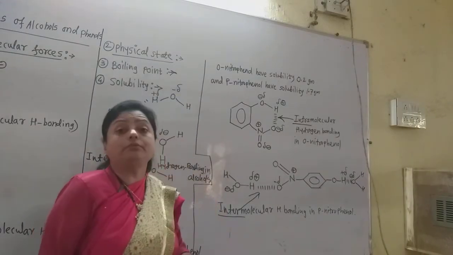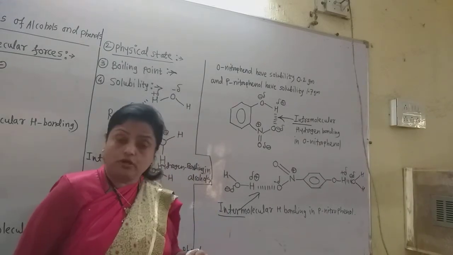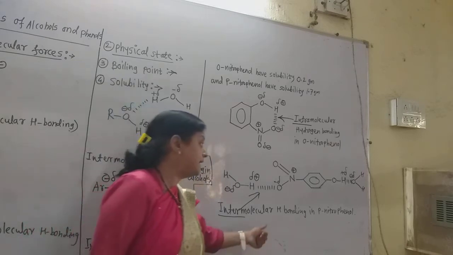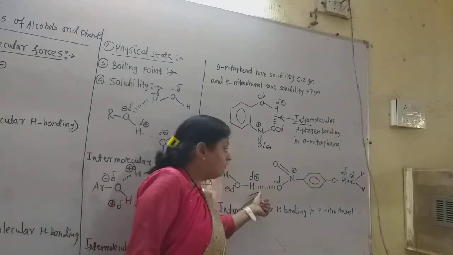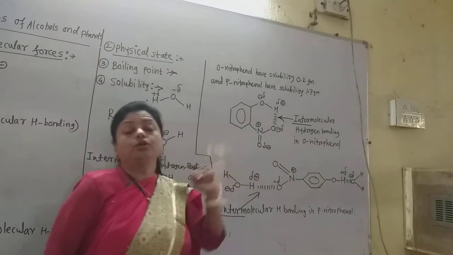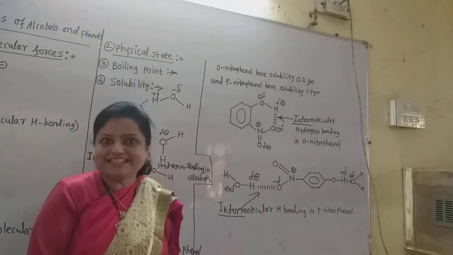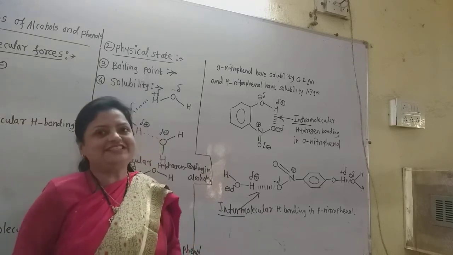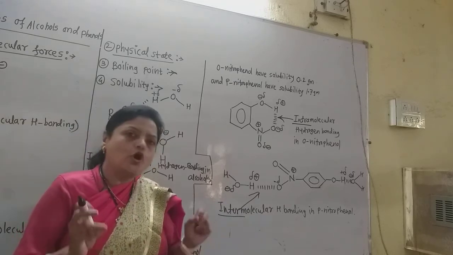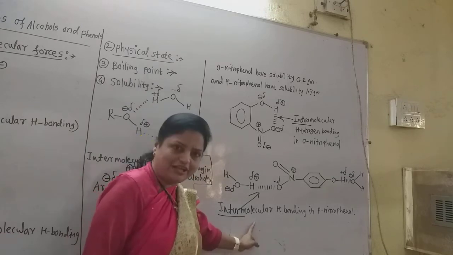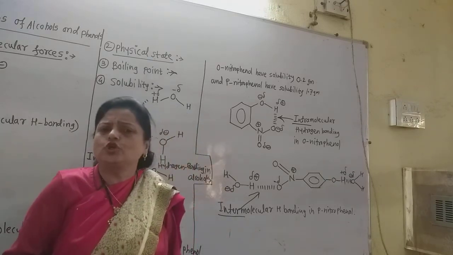But in case of the paranitrophenol, what happened? The solvent water molecules surround these paranitrophenol molecules. So the solubility increases. So that is the reason that the lower the intermolecular hydrogen bonding, the lower is the solubility.